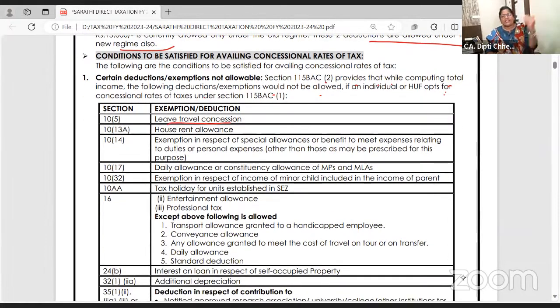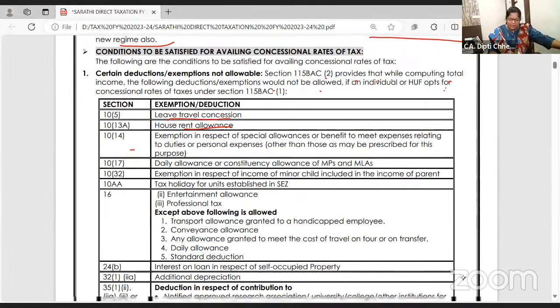Like leave travel concession, with your family and children, not allowed. House rent allowance, rent paid minus 10% of salary, not allowed. So if you want to go for default tax regime, whatever HRA you receive is fully taxable. Section 10(14) exemptions you get, like children education allowance, 100 per month per child, hostel allowance, all that you will not get.